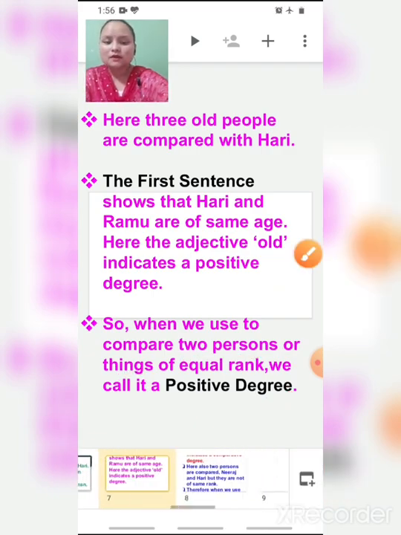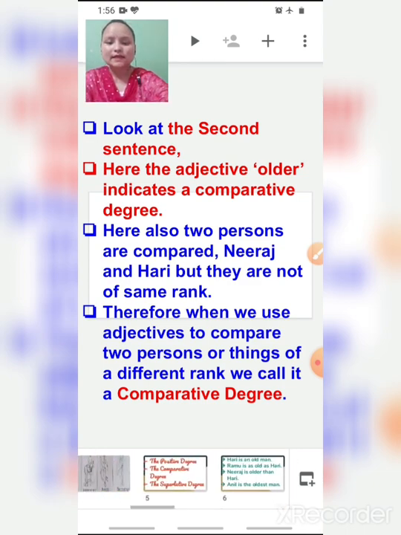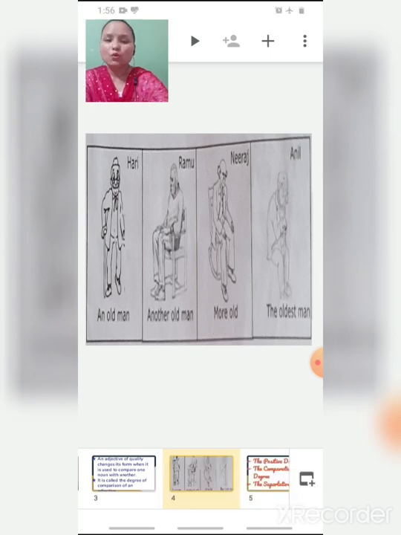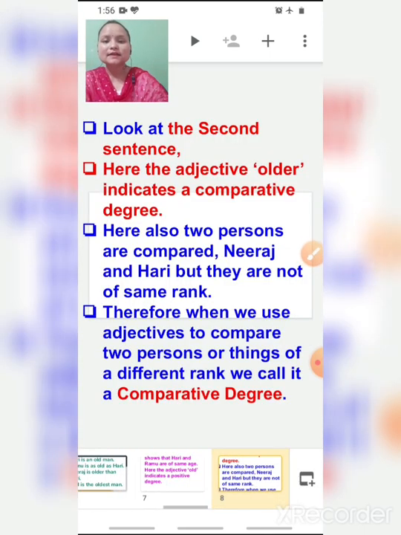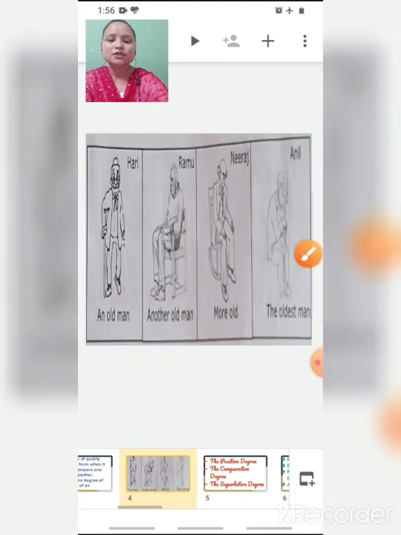Now in the second sentence, what was there, children? Neeraj is more old. In the second sentence, which adjective has been used here, children?